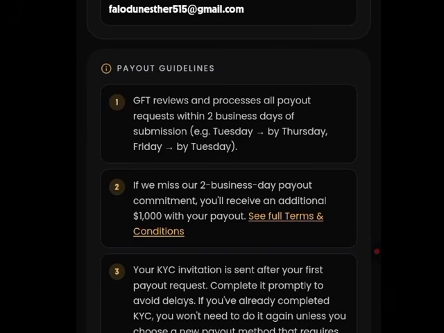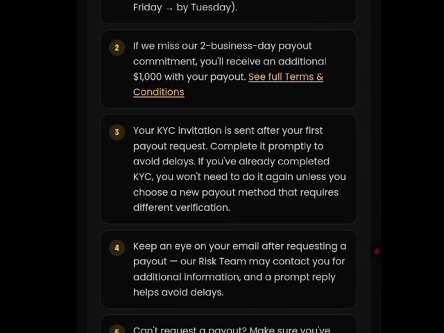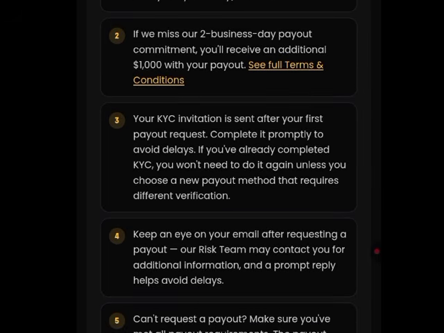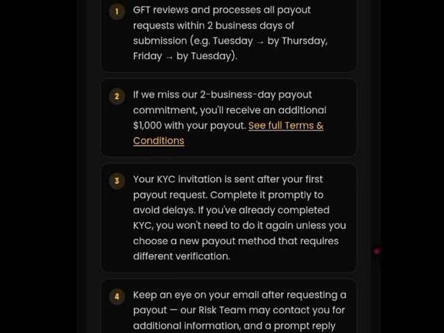Now these are the terms and conditions. This is the payout guidelines. These are the things you need to know when you want to request for your payout. The first is GFT reviews and processes all your payout requests. As you can see, if we miss our 2 business day payout commitment, you receive an additional $1,000 with your payout.